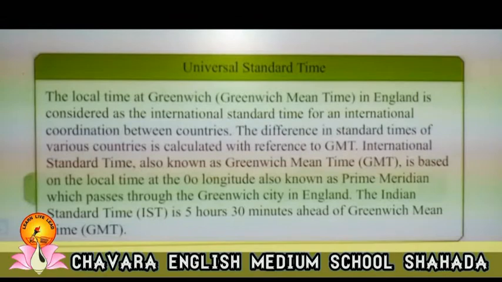The differences in standard time of various countries are calculated with reference to GMT, that is Greenwich Mean Time. The Indian Standard Time is 5 hours 30 minutes ahead of GMT. If it is 5 p.m. at Greenwich, then in India it would be 10:30 p.m.